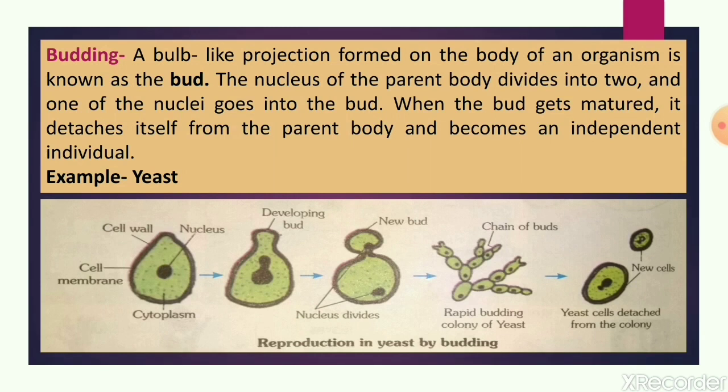And when they get favorable conditions, meaning when everything is normal for the yeast and they are getting a sufficient amount of light, water and nutrients, at that time they separate and grow into new yeast cells. So this process is called budding. This is a method of asexual reproduction which is called budding.